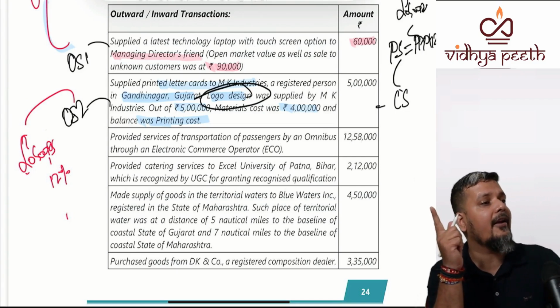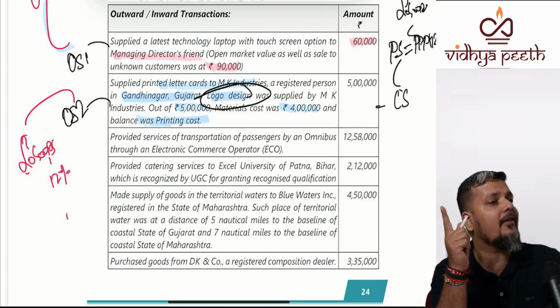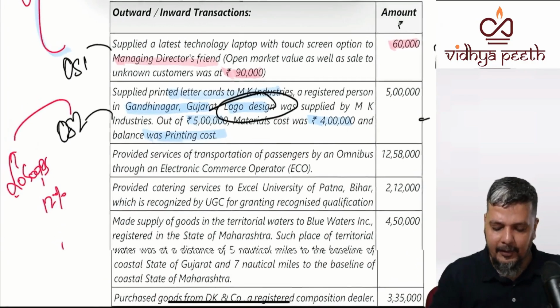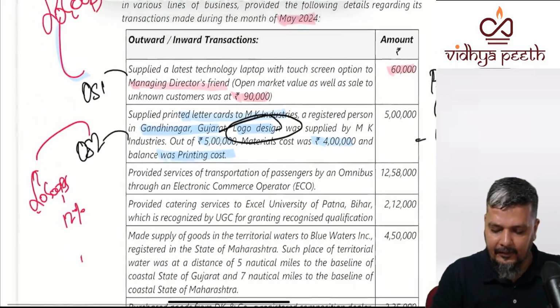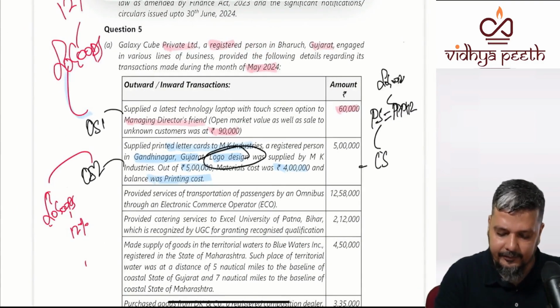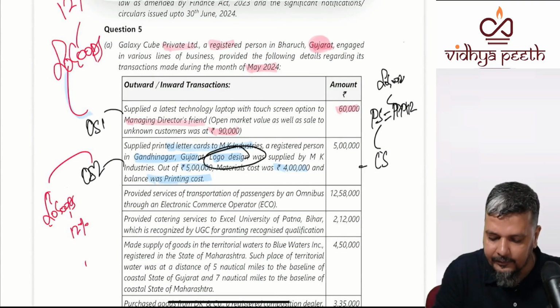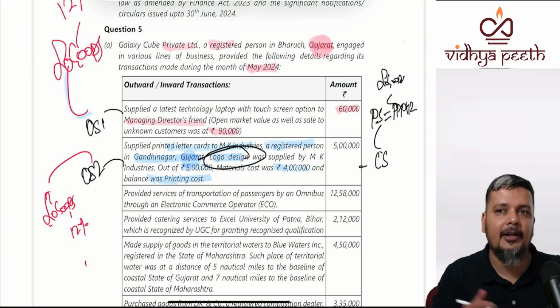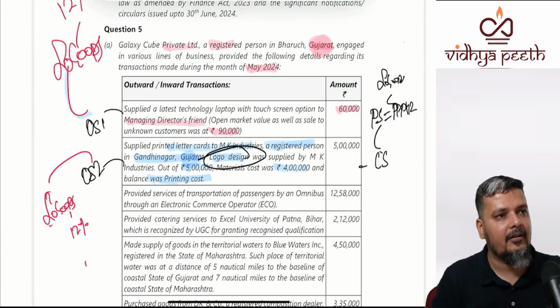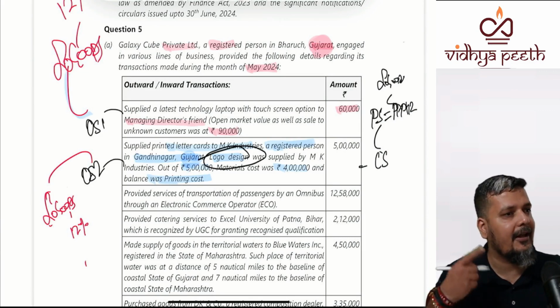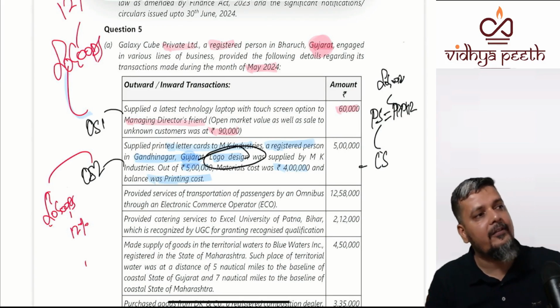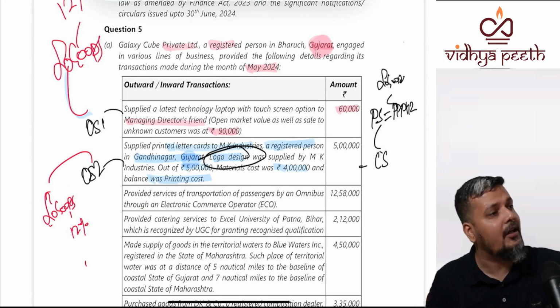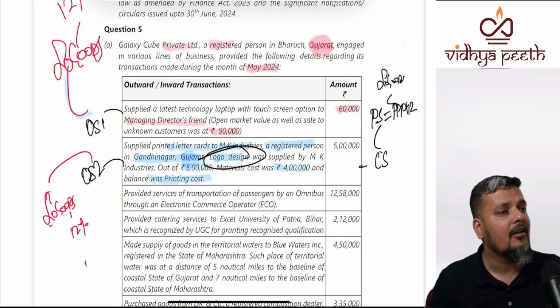See, this is so important that it is relevant for two things: not only for rate of tax, but also for place of supply. Now, place of supply for a registered person. Where is the supplier located? Gujarat. And where is the recipient? B2B or B2C? B2B. Where the movement terminates. So it will be Gujarat to Gujarat. Location of supplier, Gujarat. Place of supply, Gujarat. So this composite supply was relevant not only for finding out the rate of tax, but also for finding out the place of supply.